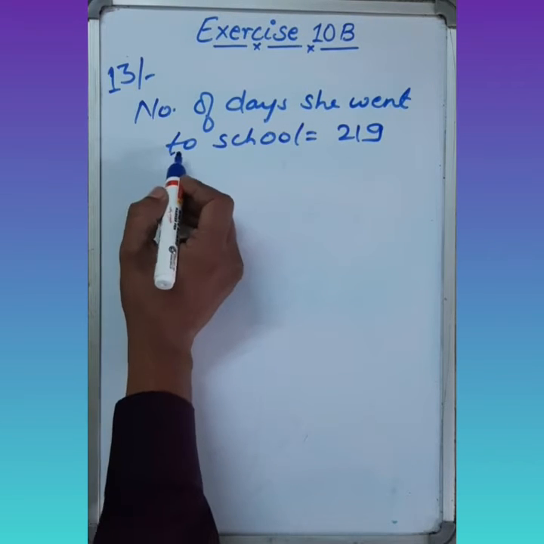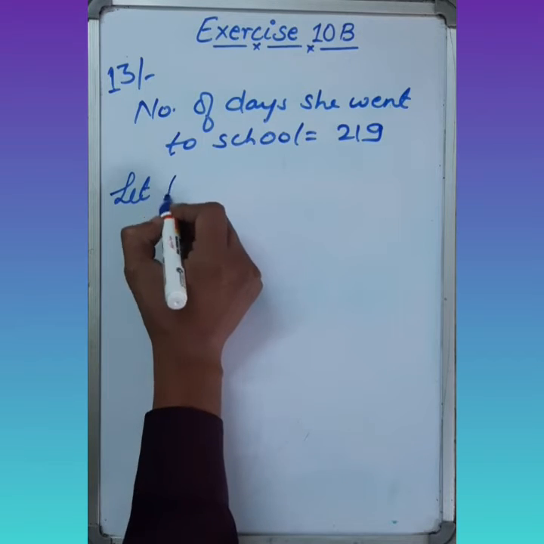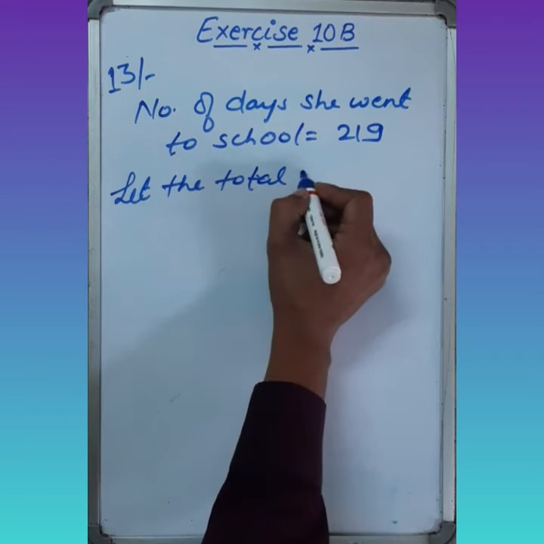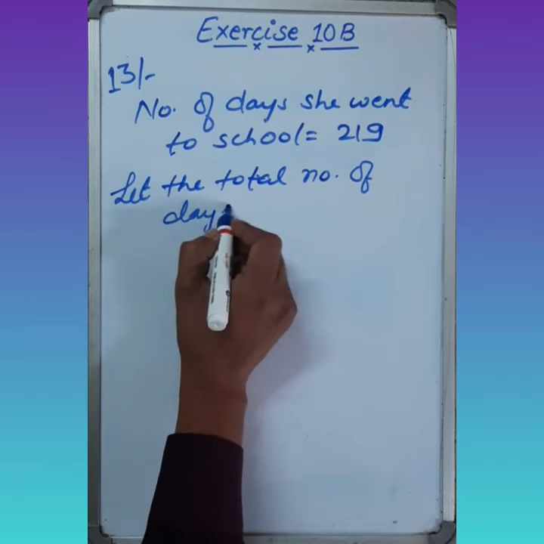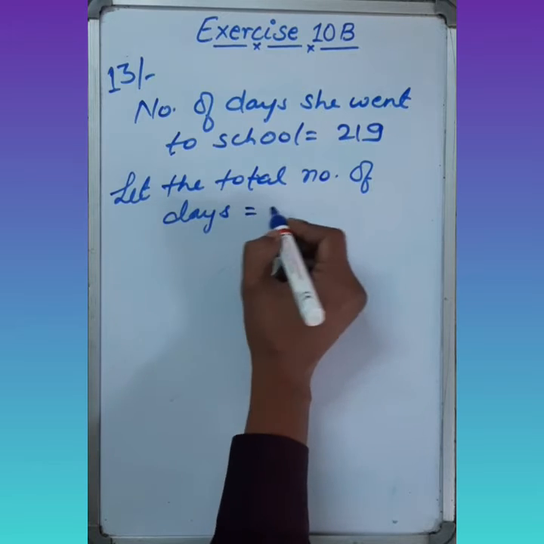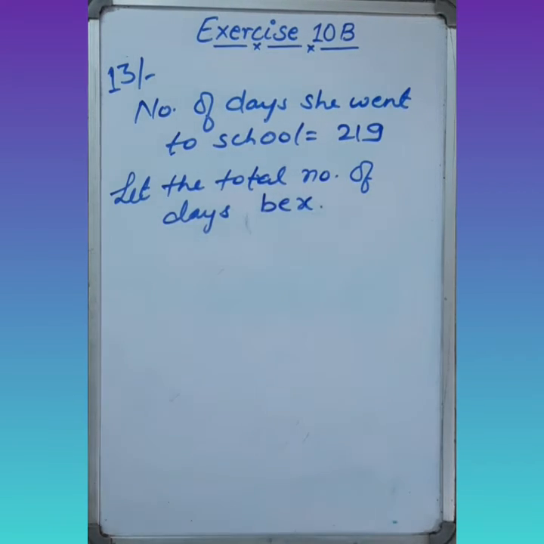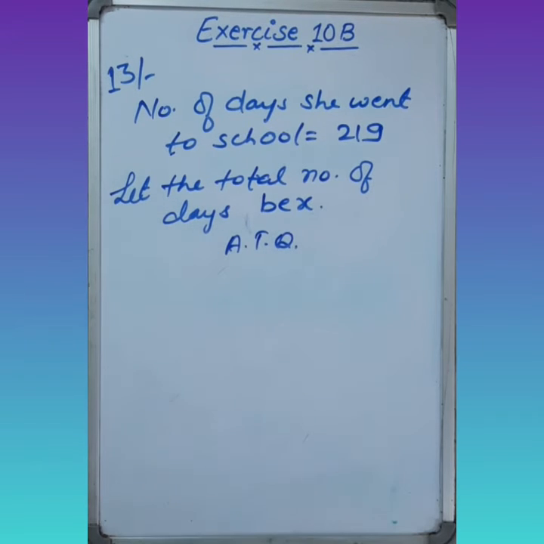So we have to find the total number of working days. First of all, let the total number of days be x, and she attended 75% of the total working days.